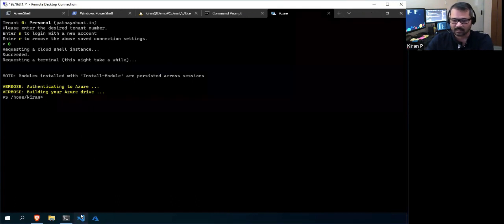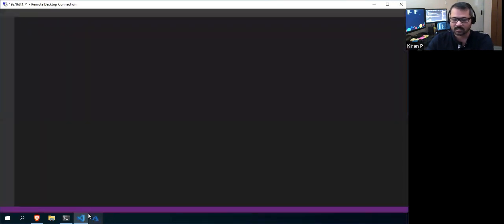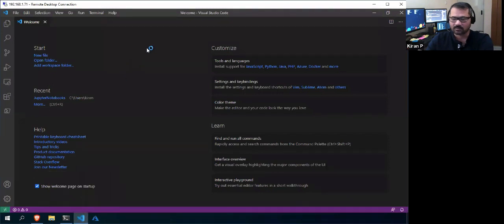And the other one I'm talking about is Visual Studio Code, a text editor from Microsoft. Again, it's a very rich experience, and I think the majority of people, especially for Microsoft technologies and even non-Microsoft technologies, use Visual Studio Code.